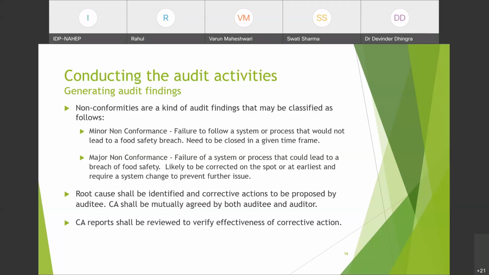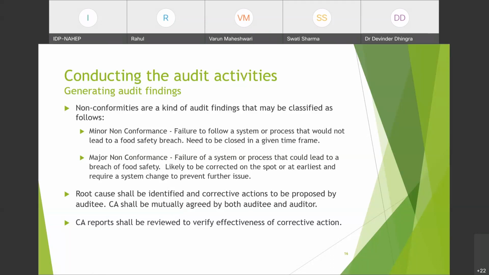Next comes root cause. As we went through yesterday, root cause shall be identified, that is, why a non-conformity has happened. And corrective actions are to be proposed by the auditee. Once root cause is identified, the auditee has to propose what corrective action will be taken.